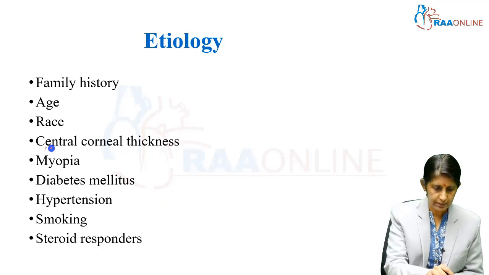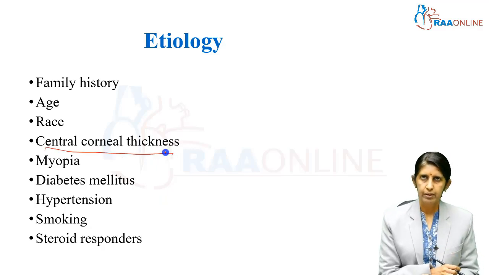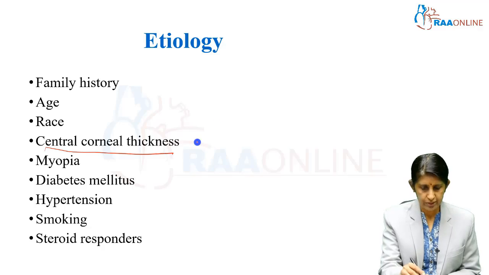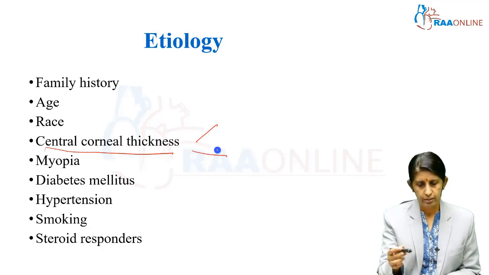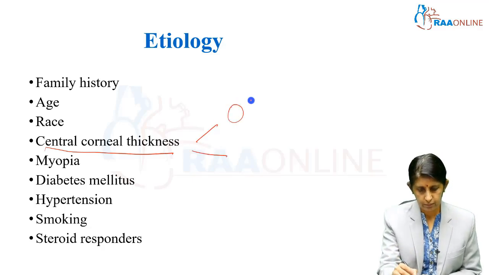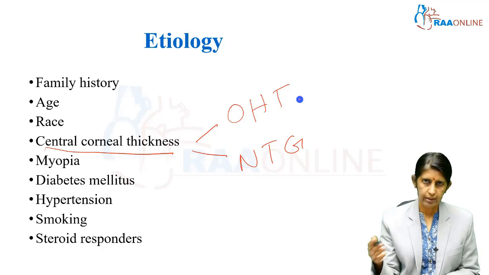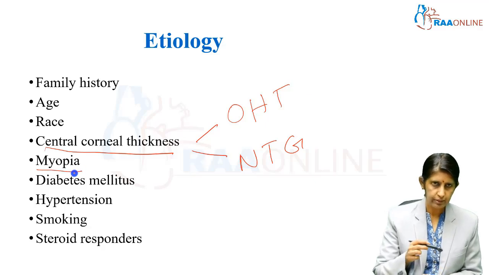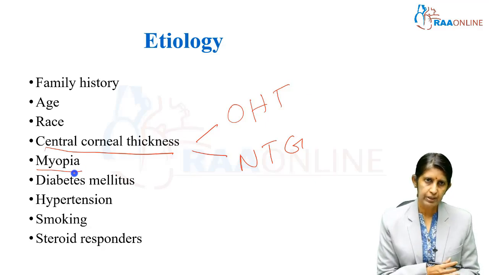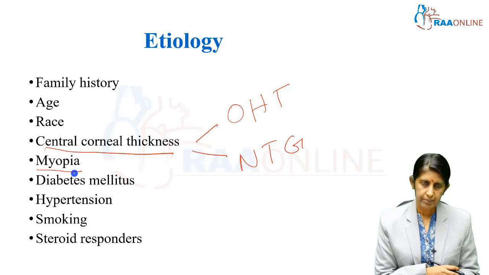Now, central corneal thickness plays a very large role in glaucoma, especially in two conditions which are considered a subset of open angle glaucoma, which is ocular hypertension and normal tension glaucoma. So, what are these words? I'll be talking to you in detail about it. Ocular hypertension and normal tension glaucoma. Myopia can also be a risk factor or a predisposing factor to glaucoma. Diabetes, hypertension, smoking and steroid responders.